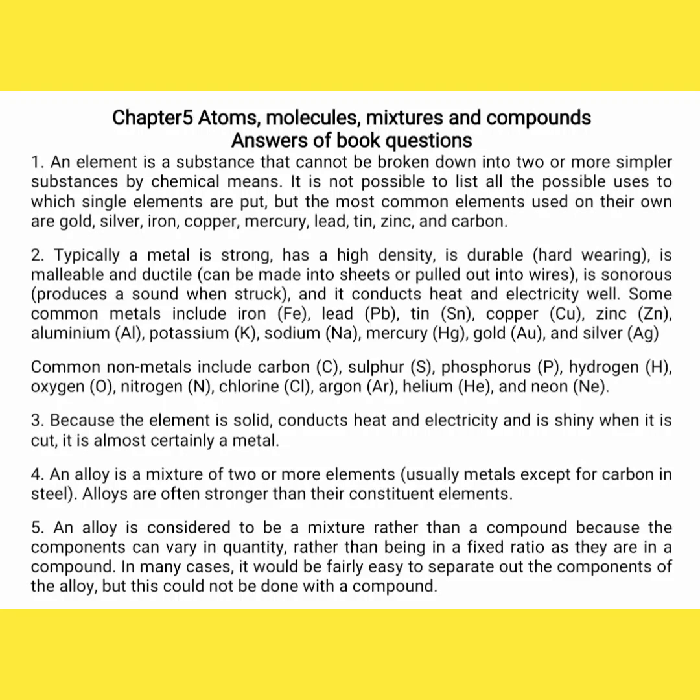A compound is actually the result of a chemical procedure, a chemical reaction, and when we are making alloys, we are not combining metals or in some cases non-metals chemically. They are just mixed physically. In many cases, it would be fairly easy to separate out the components of the alloy, but this could not be done with a compound.